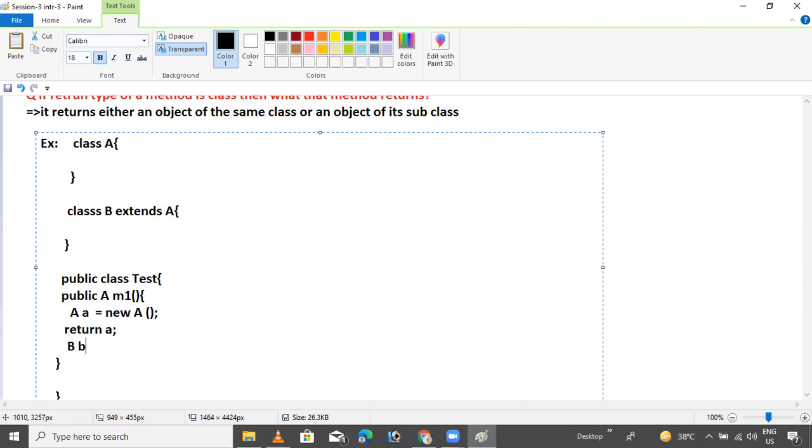You can create a B class object. So B equals new B.